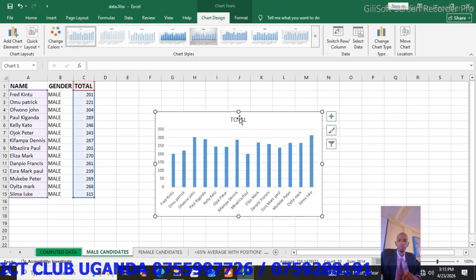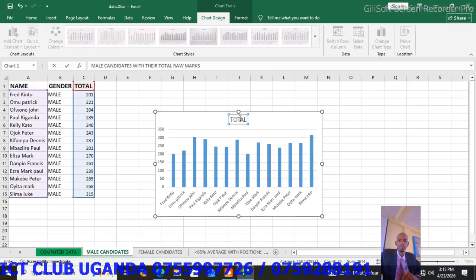So you can give it a heading, male candidates with their total raw marks. Press enter,